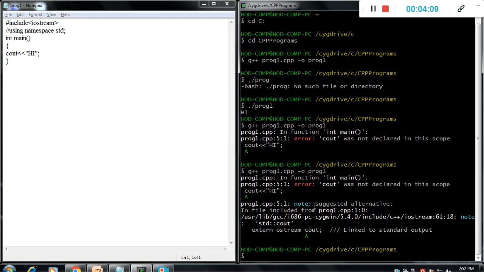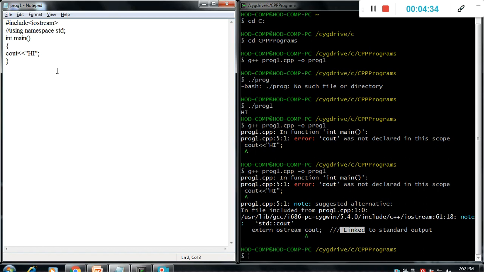The compiler suggested an alternative, it's showing as linked to standard output. It gives a suggestion as std::ostream or std::cout, the output stream. You need to link it. There is no link between the cout and the iostream. That's why this line is very important.